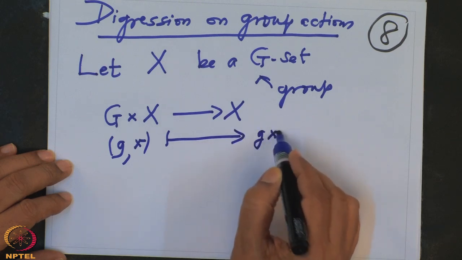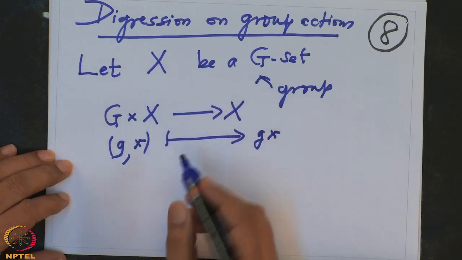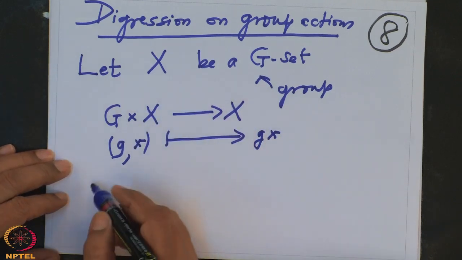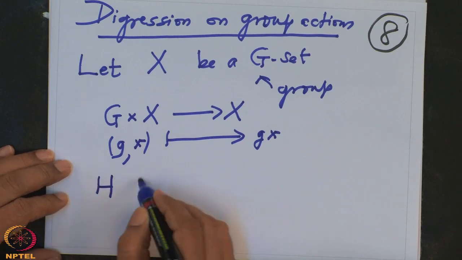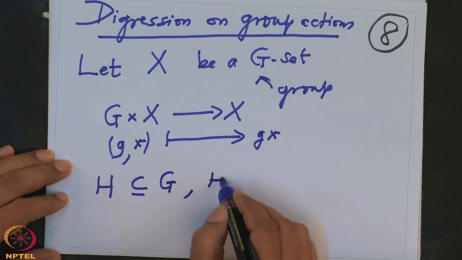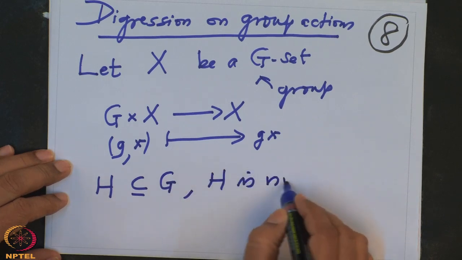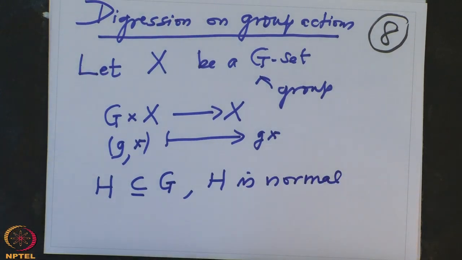This is our notation, the operation of the group G on X. Whenever such a thing is given, suppose H is a subgroup of G, and suppose H is normal.